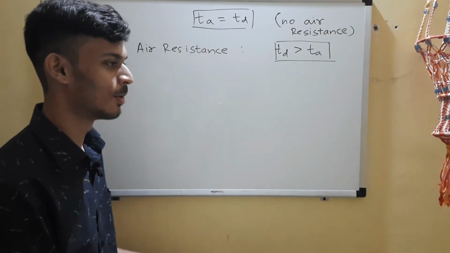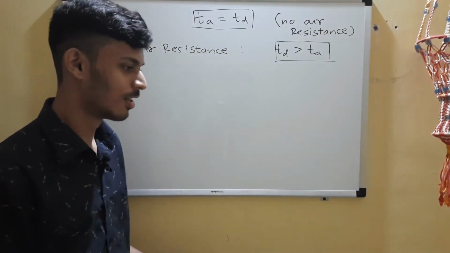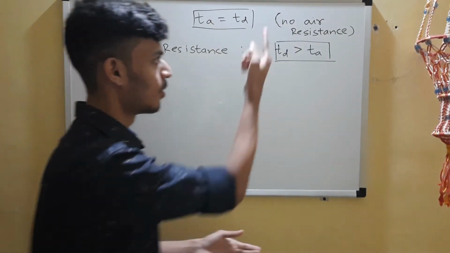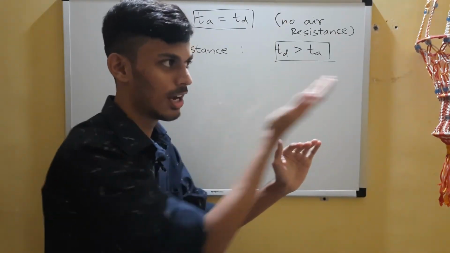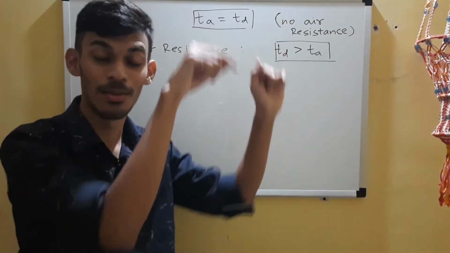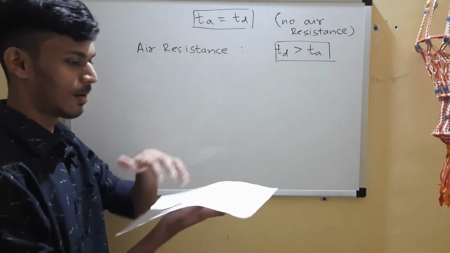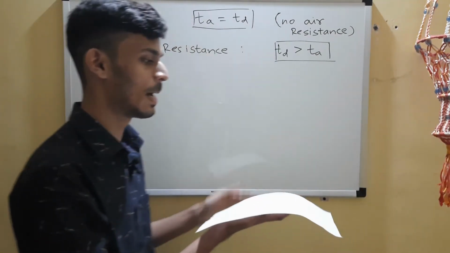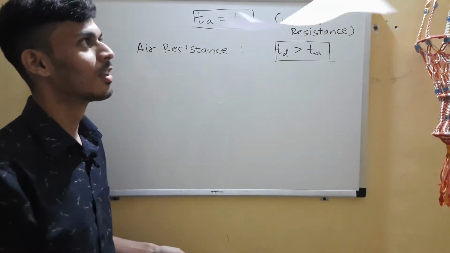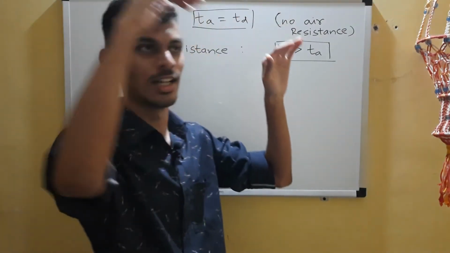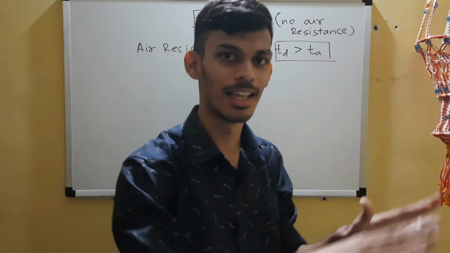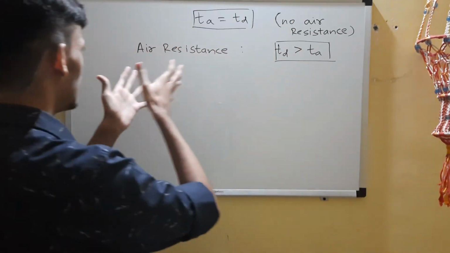So when I throw it up, it went up fast, time of ascent was less, then it stopped and then it glided down. The time of descent was more. Want to see it again? Okay, so I'm taking this paper. I hope you can see that. I'll throw it up. So it went up very fast and it glided down, right? It came down slowly. So time of descent is greater than time of ascent, if you want to feel that.